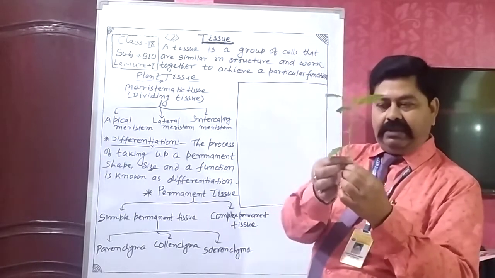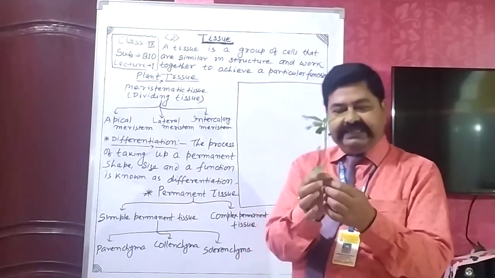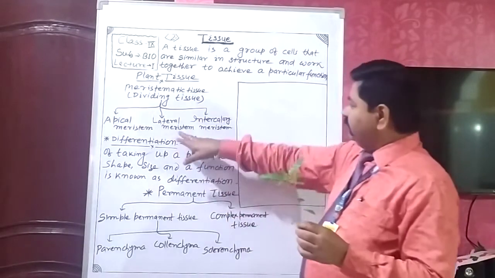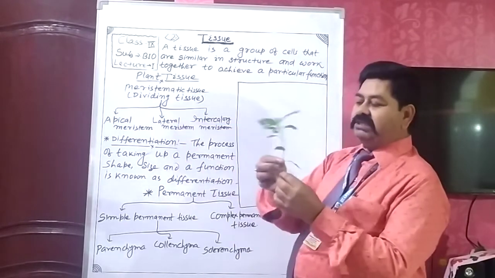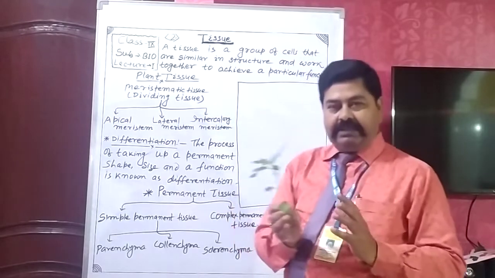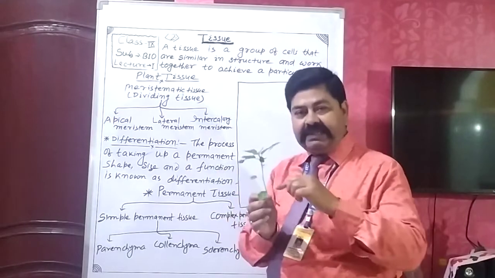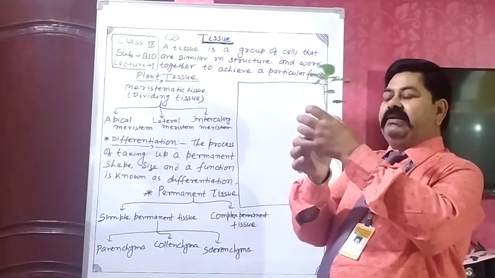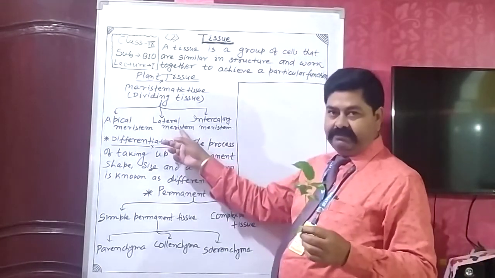Lateral meristem is responsible for the thickness of the plant, the stem thickness. Lateral meristem is responsible for the girth. Girth is controlled by the action, by the enlargement, in the cambium. The cambium ring is present in the stem, and thickness of the plant is determined by the lateral meristem.